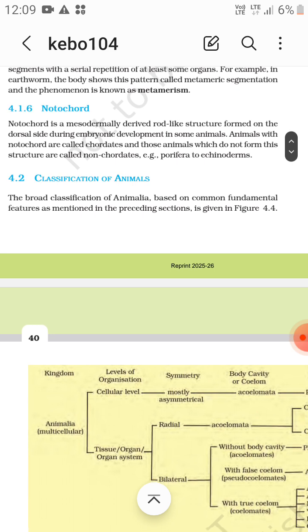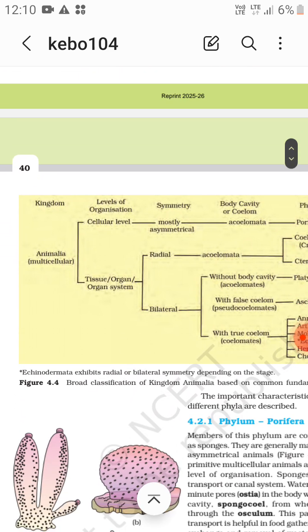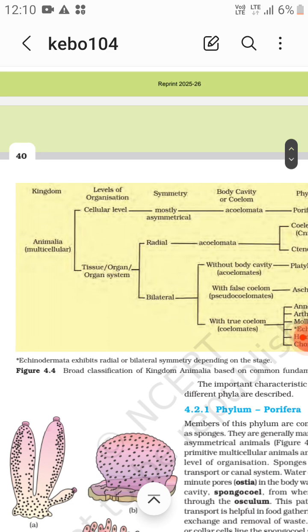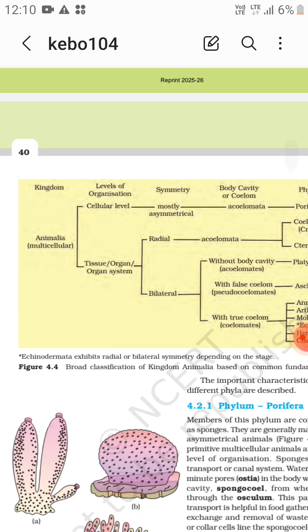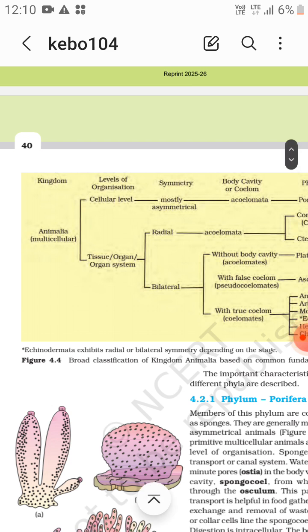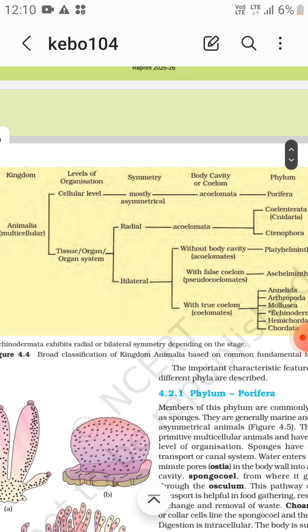Now classification of animals. The broad classification of animals is based on common fundamentals. The first one is the cellular level, the second one is tissue, and then organ system. Animalia are multicellular. Symmetry: at the cellular level, mostly asymmetrical.